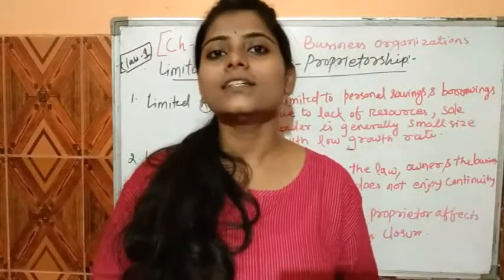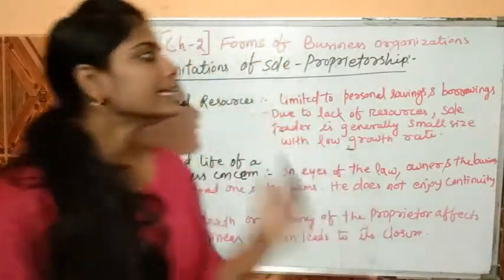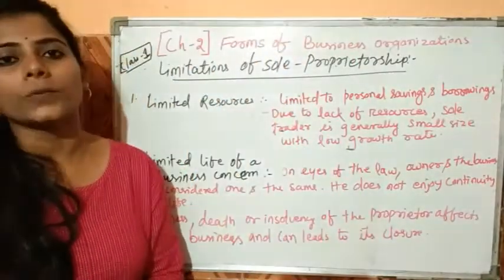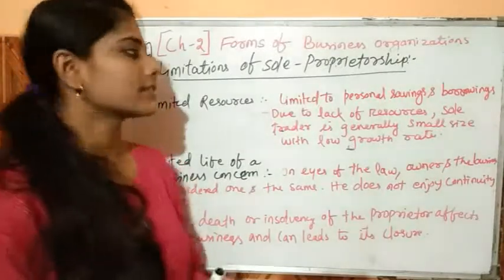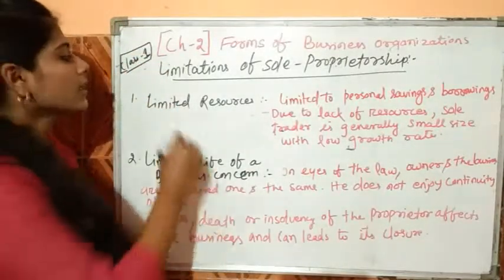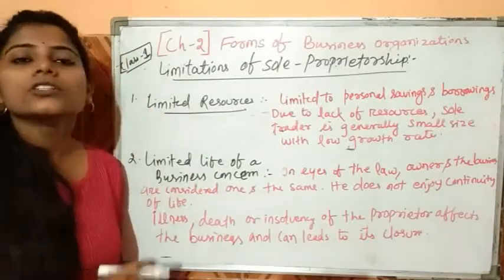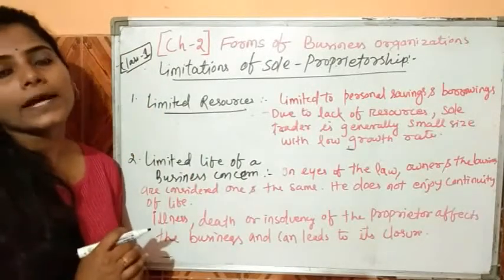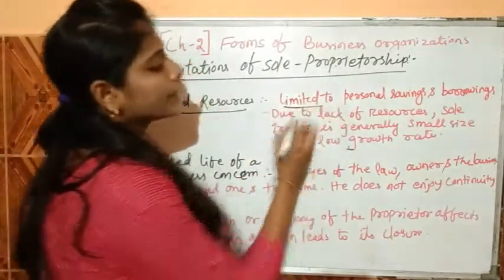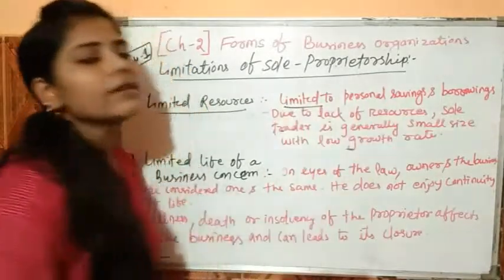Now we discuss some limitations or disadvantages related to sole proprietorship business. Let's discuss. So first we discuss limited resources. The resources related to sole proprietorship business are limited to personal savings and borrowings.